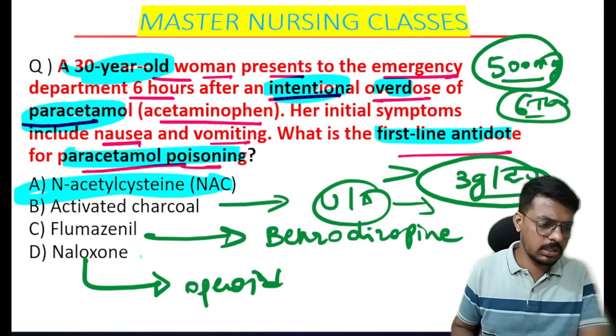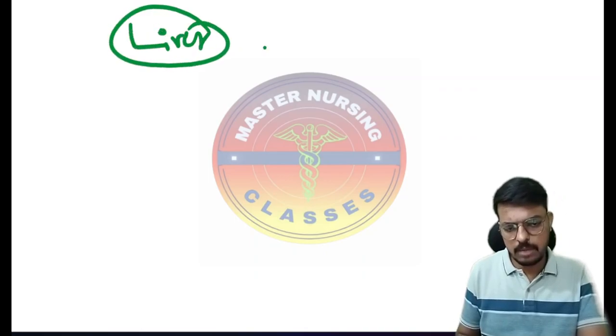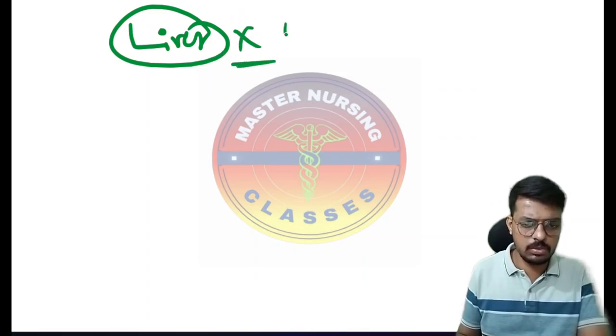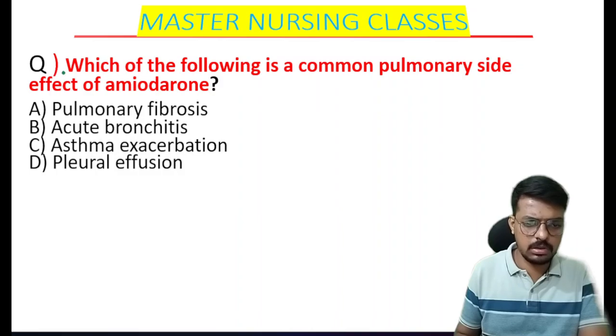Which organ will get damaged in the paracetamol overdose or the paracetamol toxicity? Liver is the primary organ which is damaged. It will be asked in your exams very importantly. Okay, so here is the next question. That is a very important and simple question.